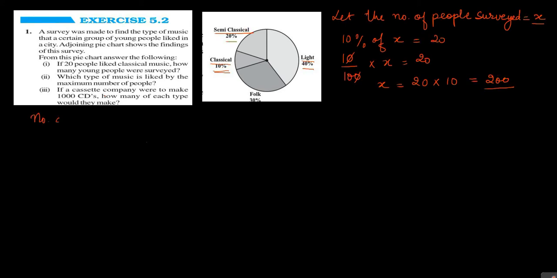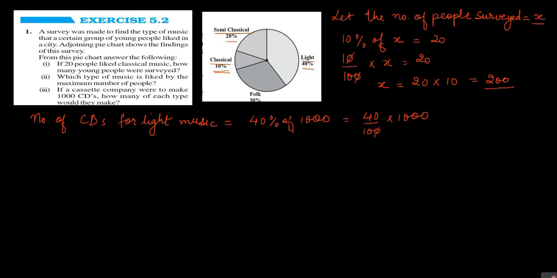Therefore, the number of CDs for light music should be equal to 40% of 1000, which is 40 upon 100 multiplied by 1000. Zeros will cancel with zeros and we'll get 40 into 10, which is 400 CDs for light music.